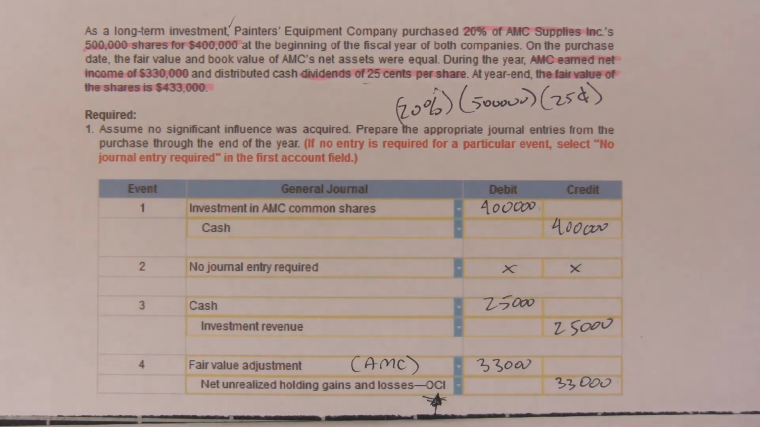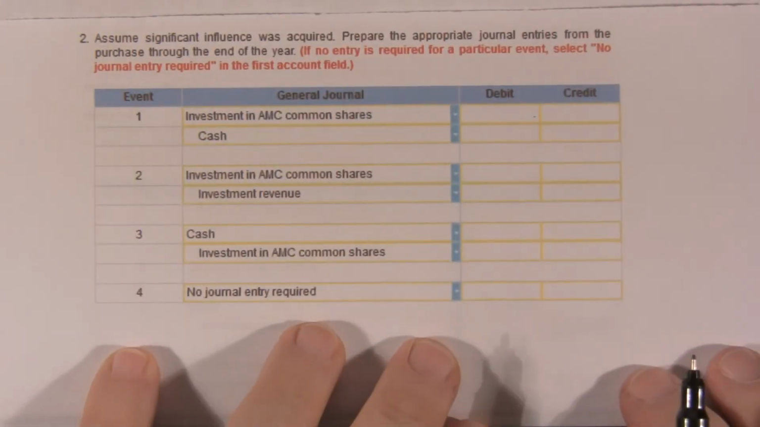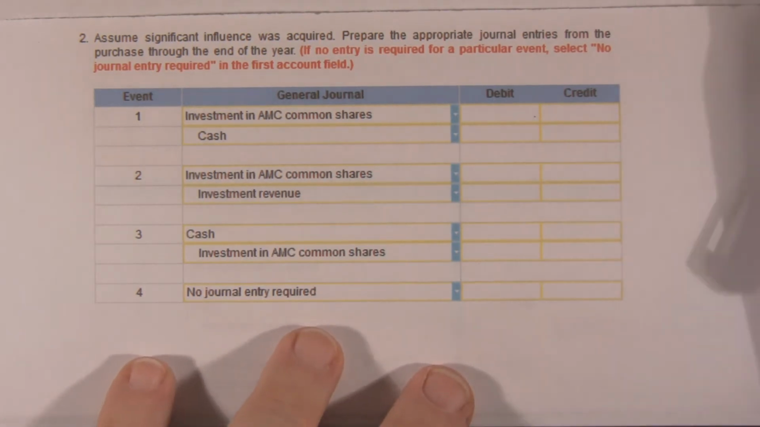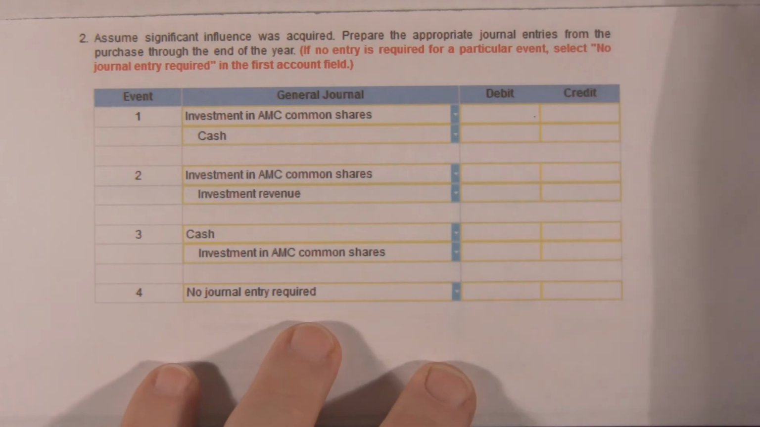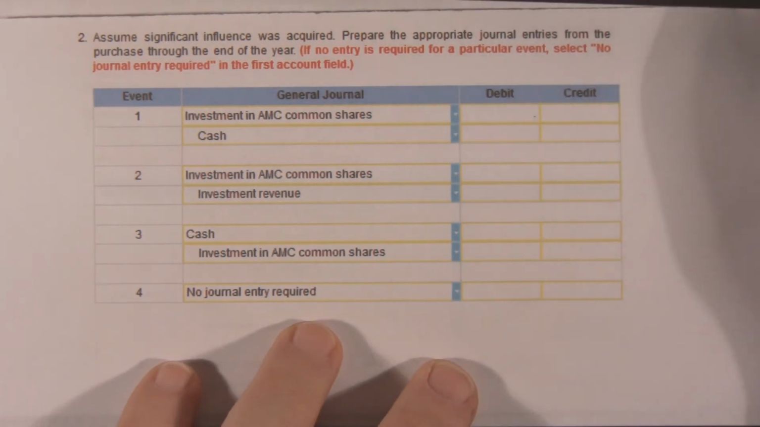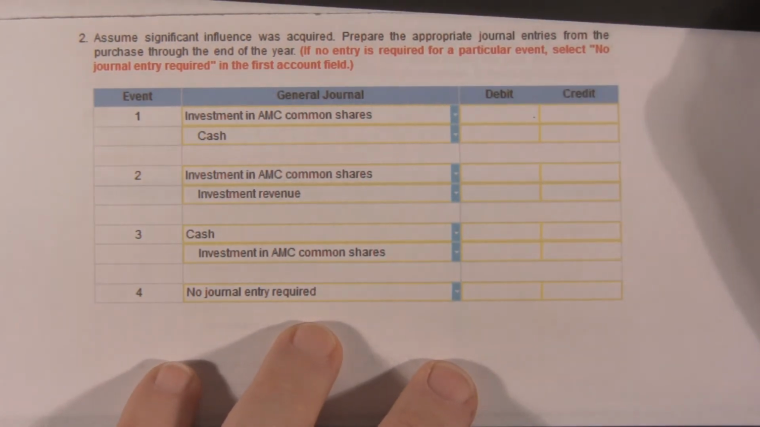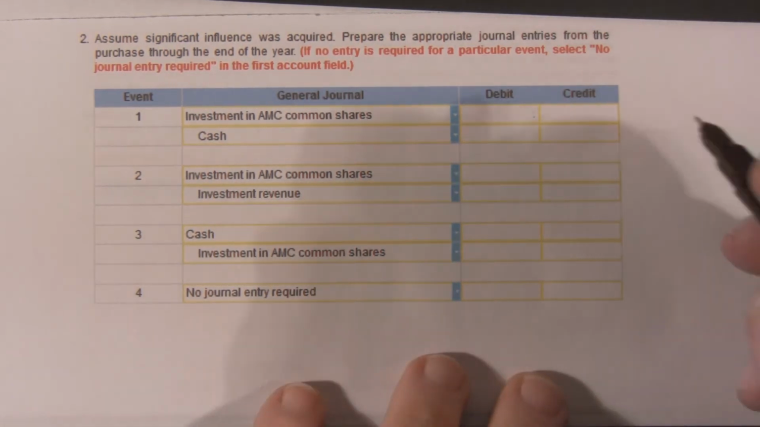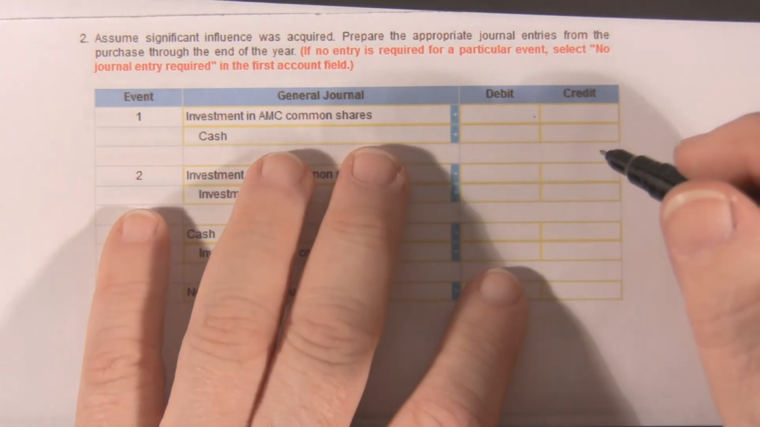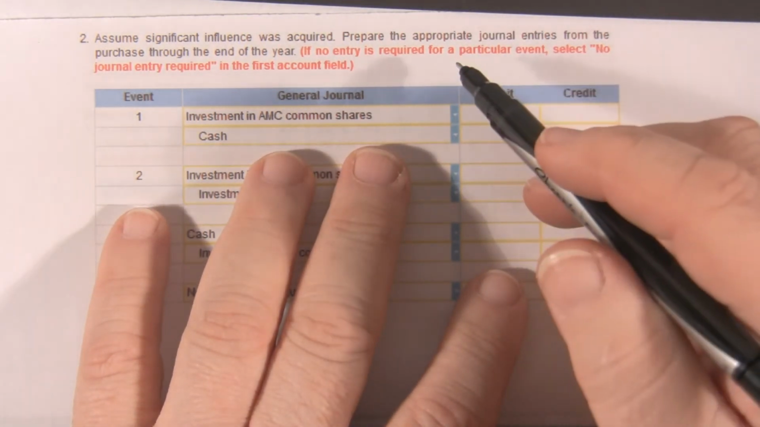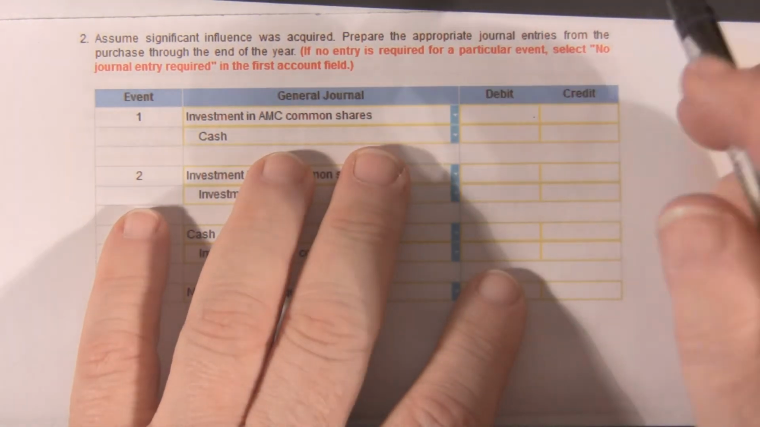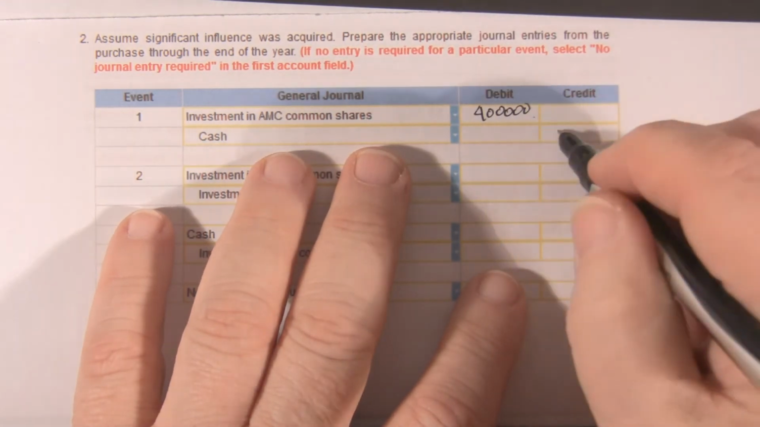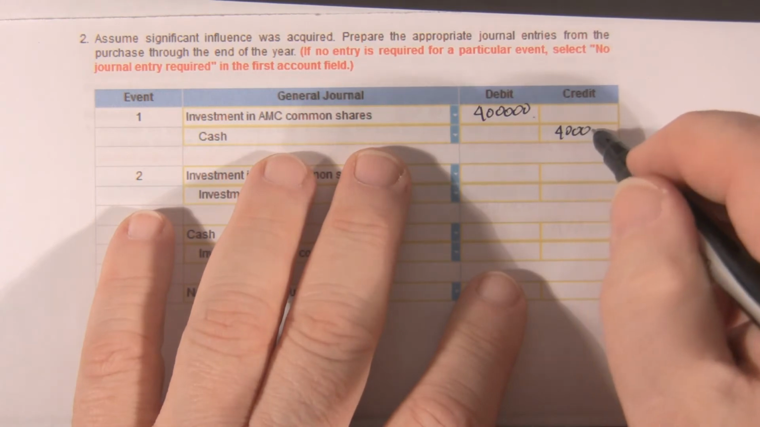The next part of this question says, assume that significant influence was acquired. We assume that that was done by board members or something, because they don't tell us anything about buying any more stock. So, we bought the 20%, but now it gives us significant influence. So it still starts the same, 400,000. That doesn't change.